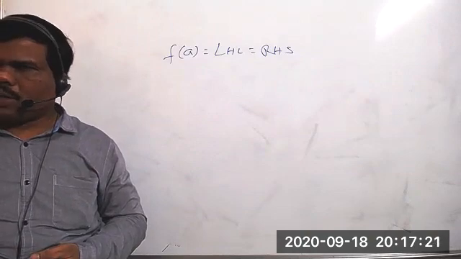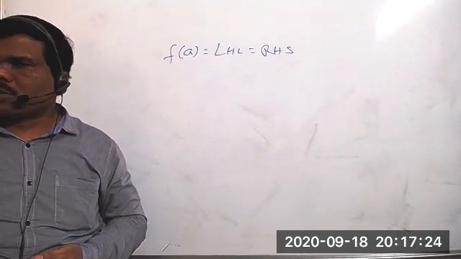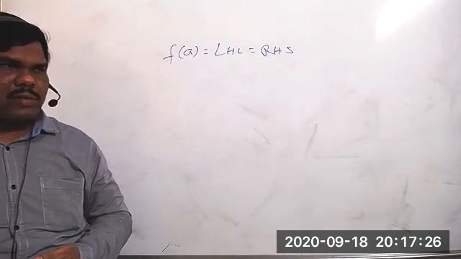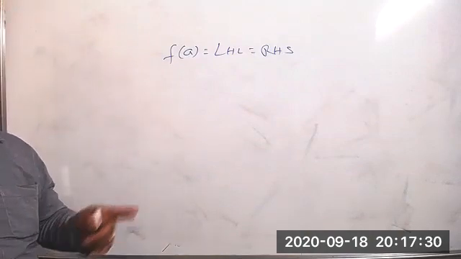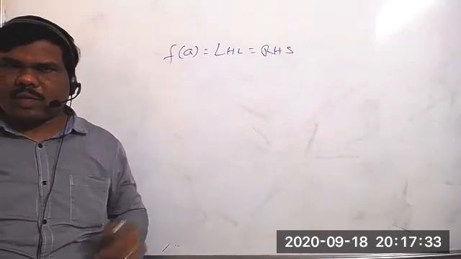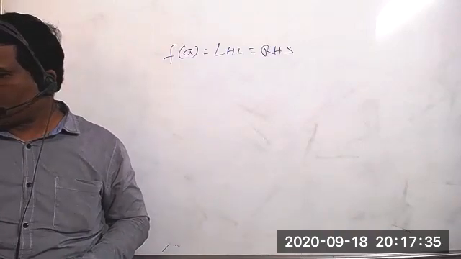But don't write the answer directly. Writing the answer within two steps, without showing f of a, LHL and RHL, and not finding them, is one of the major mistakes I find in all the papers. Once you can cross-check it, any continuity.